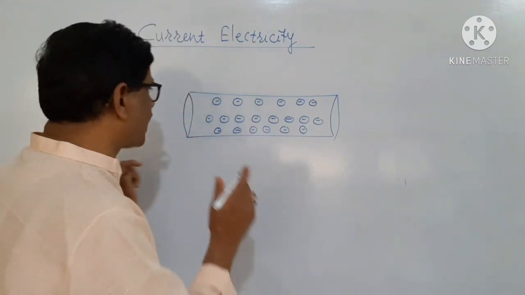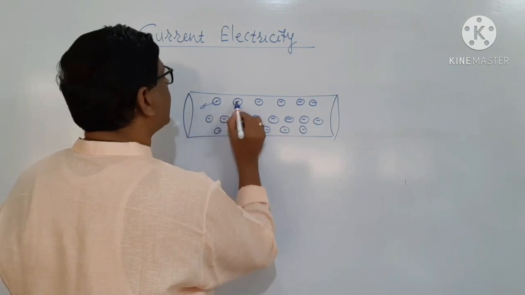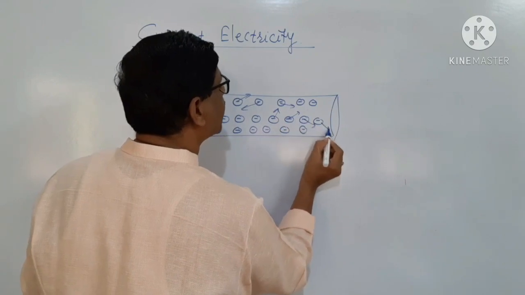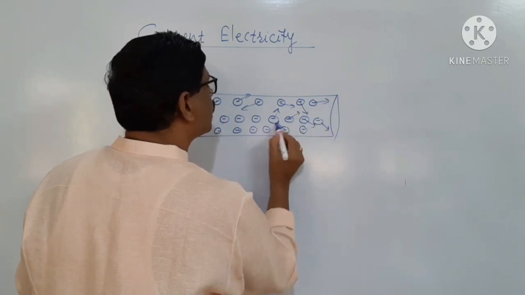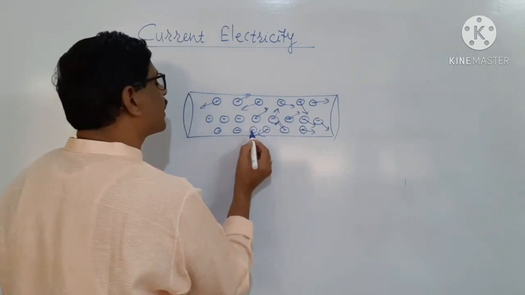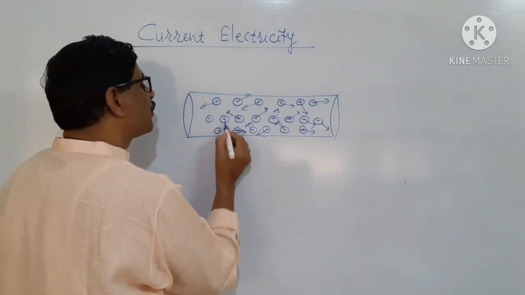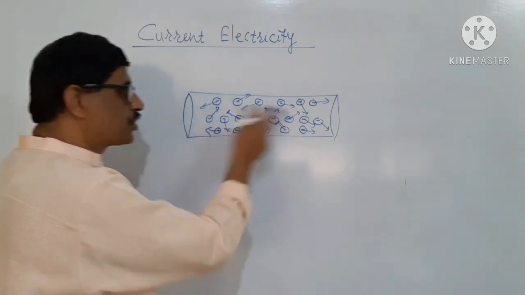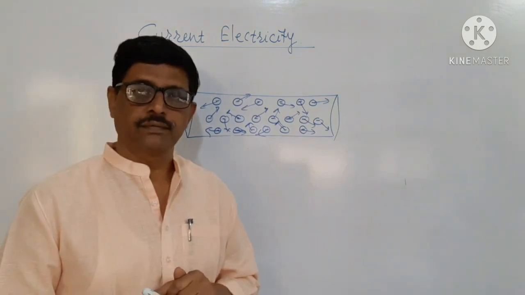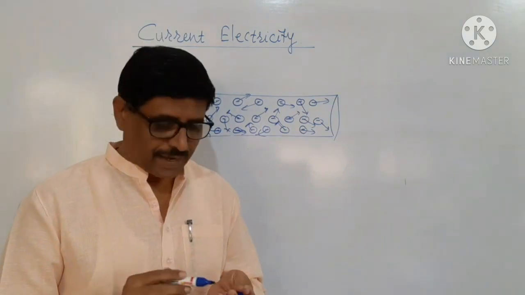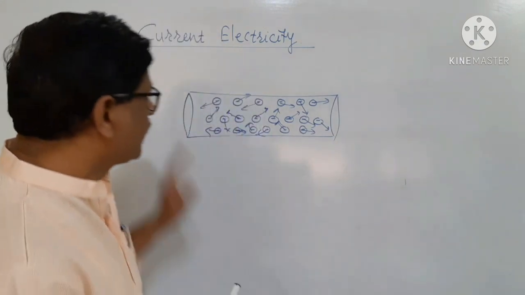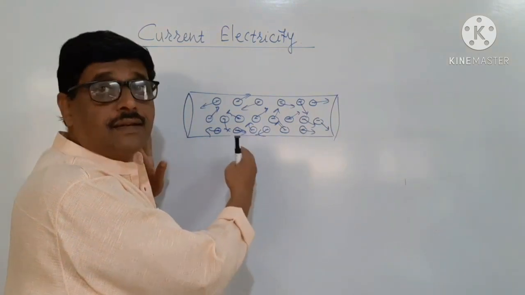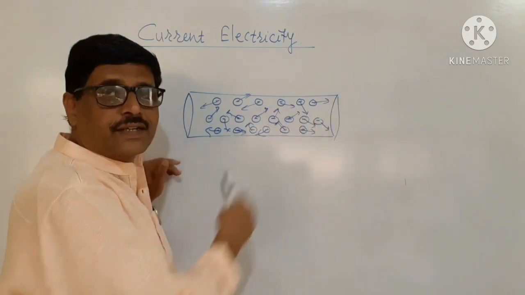In a conductor there are a large number of free electrons, and the free electrons are moving in any random direction. Therefore, the electrons moving in one direction are equal to the electrons moving in another direction, so that the net flow of electrons is equal to 0. The net flow of electrons in a conductor is equal to 0 when it is not connected to any external source of electricity.